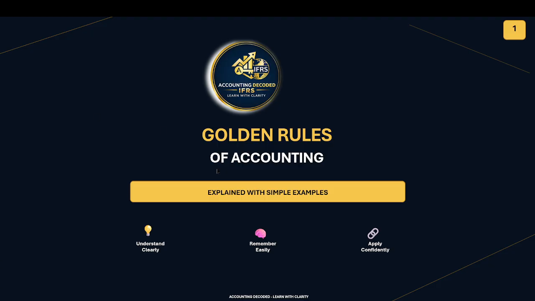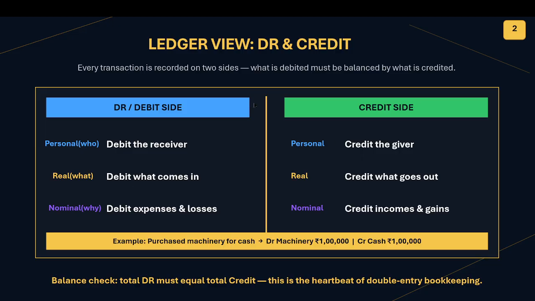We know that accounting is a language based on which we read the financial statement, and the golden rules of accounting are the backbone on which the whole accounting is built. Each transaction we convert into a journal entry. This journal entry has two parts, a debit part and a credit part, and the total of debit must be equal to the total of credit. This is the heartbeat of accounting. Accounting can be classified into personal account, real account, and nominal account. The first two belong to the balance sheet and the nominal belongs to P&L.